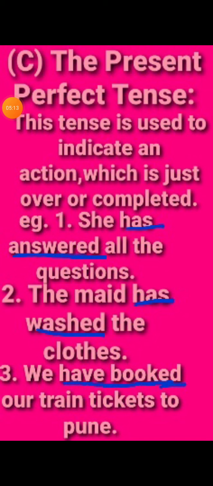We come to the next, the present perfect tense. This tense is used to indicate an action which is just over or completed. Present perfect tense means that action is done right now. It is just completed and then we are moving ahead. She has answered all the questions. See, this does not go into the past.